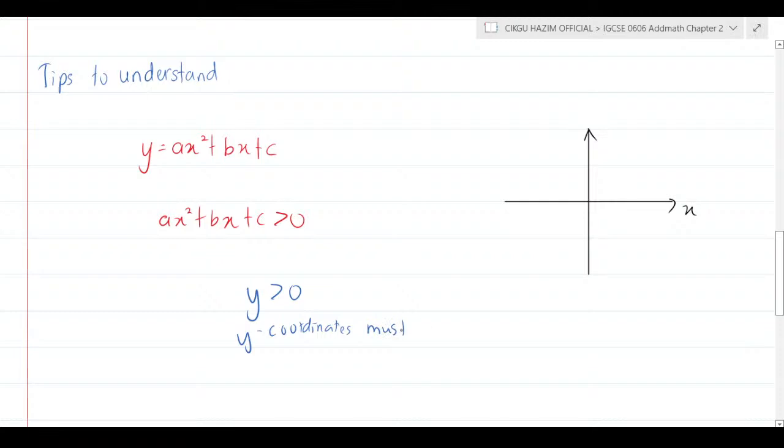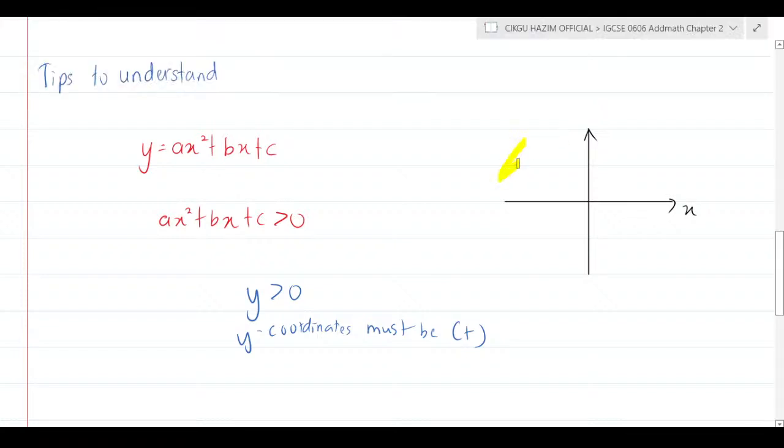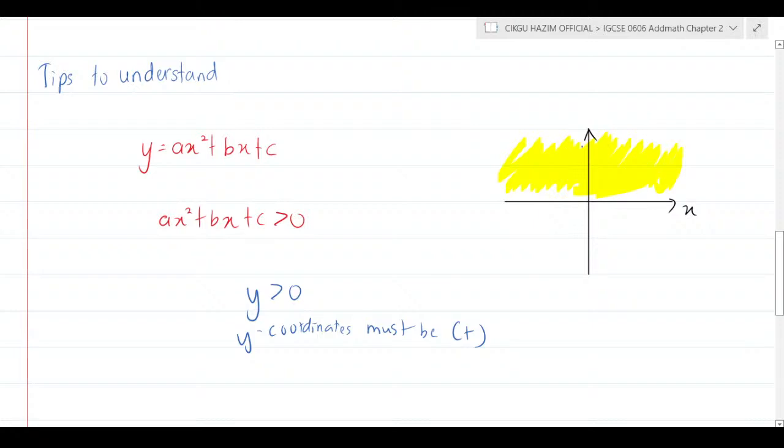Right, it must be a positive value, because it's stated here that y must be more than 0. So that means the region that satisfies the inequality must be on top here. Either left or right, or in the middle, I'm not sure, but it must be on top of that, since the y coordinate must be more than 0. Okay, I hope that is clear.